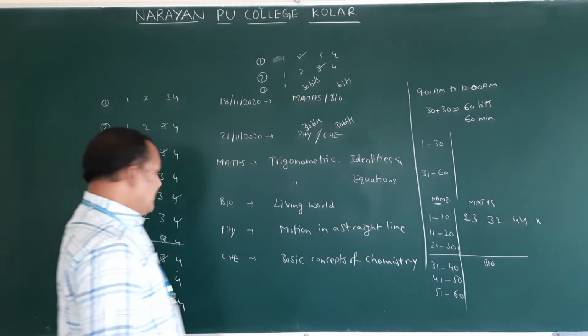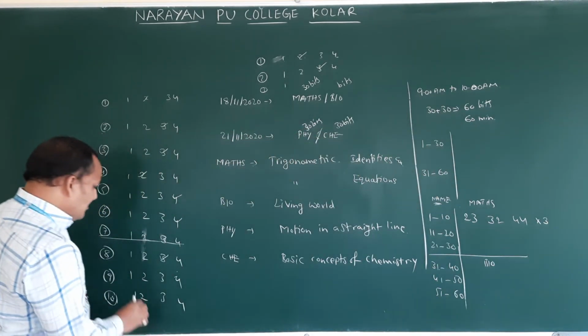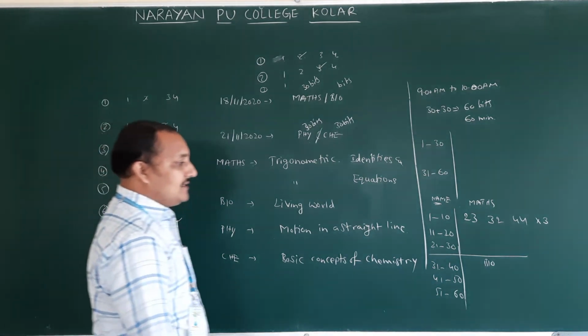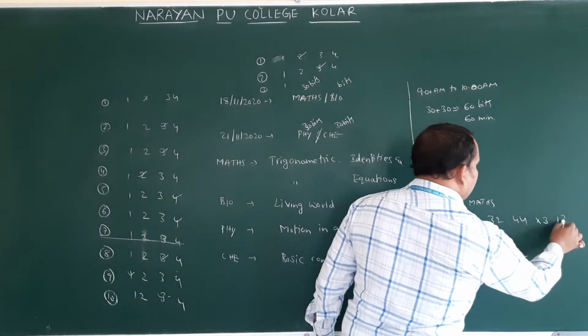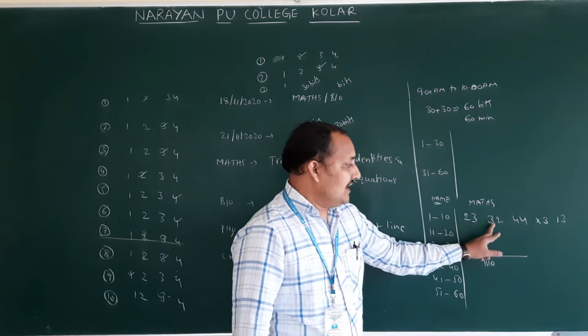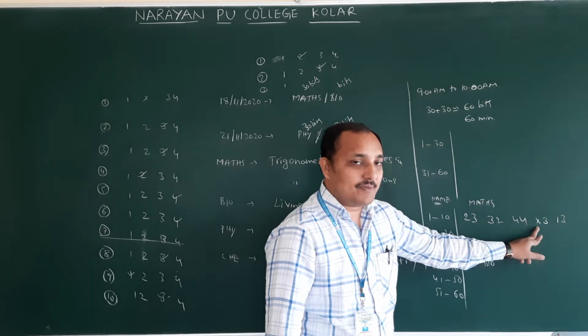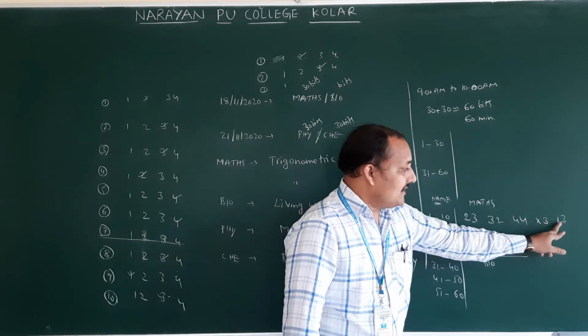Cross, then 8th question answer is 3. Next 9th question answer 1, 3. See how many bits are over? 10 bits over. You didn't attempt the 7th, therefore you wrote a cross. Otherwise leave space. Cross is better. 3, then 10 questions are over.